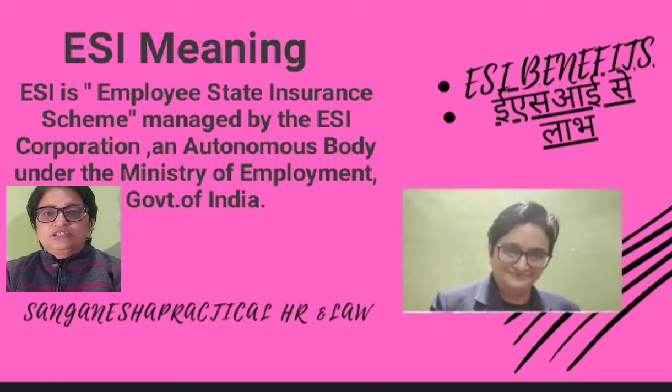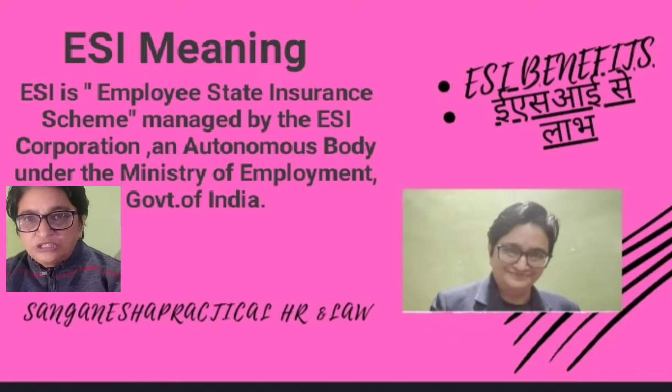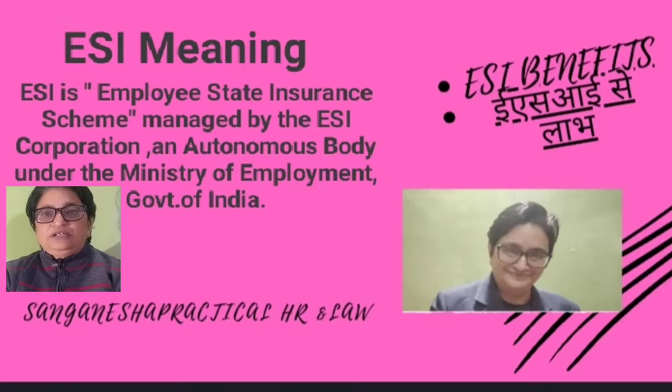ESI, the Employee State Insurance Scheme, is regulated by an act named the Employee State Insurance Act, which was implemented in 1948.